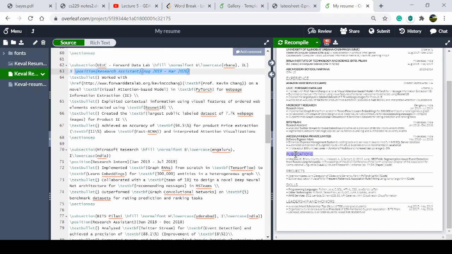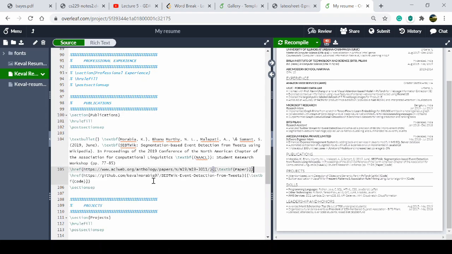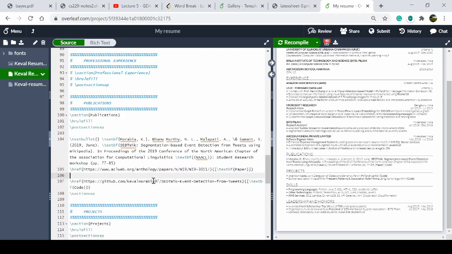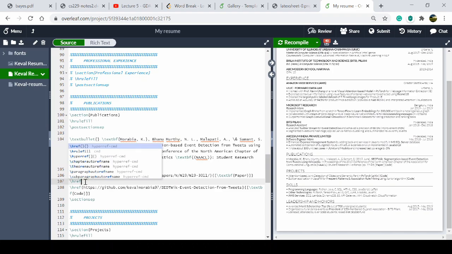I will double click on publication. These are the things. You can see you have to put slash href, like I want to put slash href, and then https google.com.